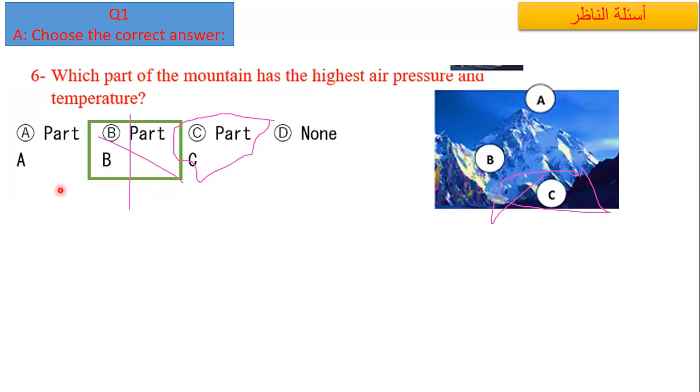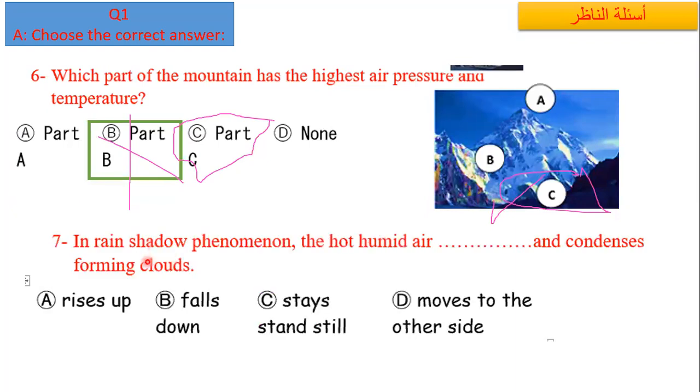Next question. So in rain shadow phenomena, the hot humid air rises and condenses forming clouds. So look here. Hot, humid, hot. In the previous concept we said hot air does what? Yes, rises up because it is less dense and lighter. So it rises up, cools and condenses forming clouds. Remember well: hot, humid air rises up.